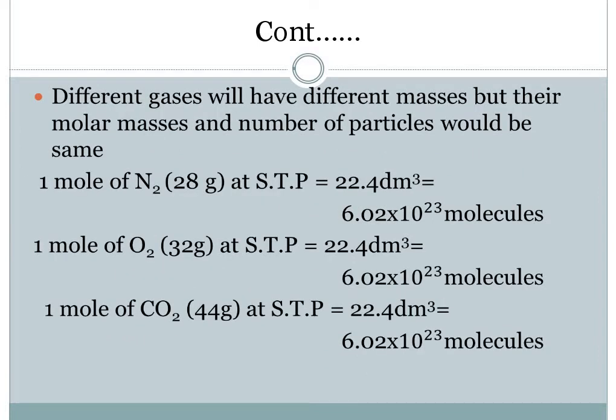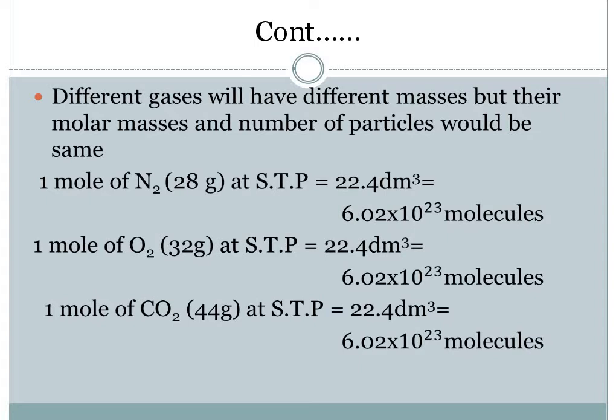Now, we are talking about gases, so it can be any gas. An important thing which you have to remember is this: different gases will have different masses, but their molar masses and number of particles would be the same. This is very important to remember.